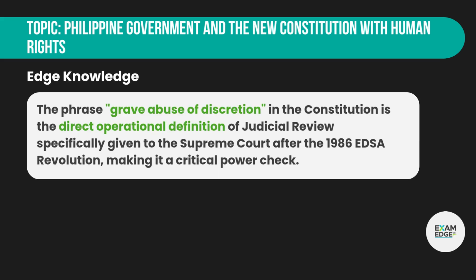Edge knowledge. The phrase grave abuse of discretion in the Constitution is the direct operational definition of judicial review specifically given to the Supreme Court after the 1986 EDSA revolution, making it a critical power check.